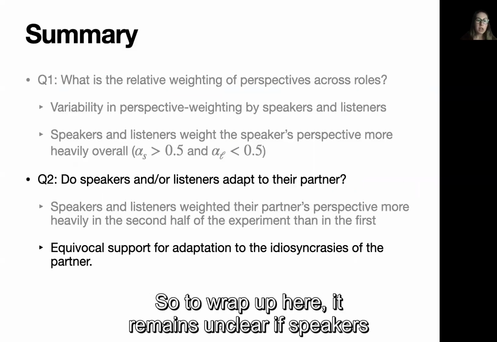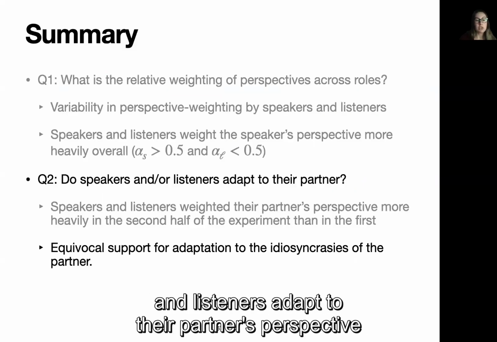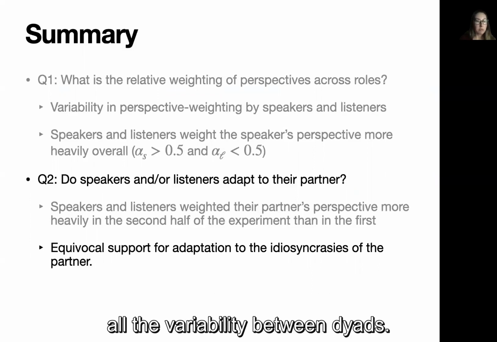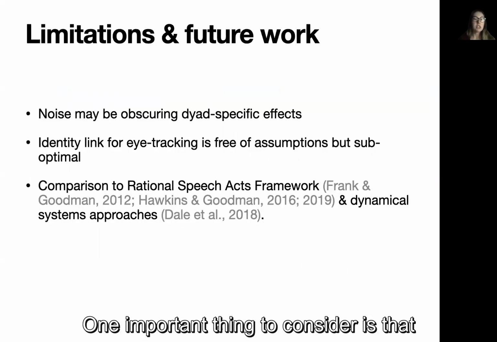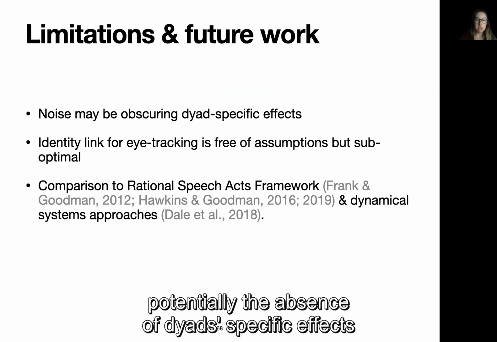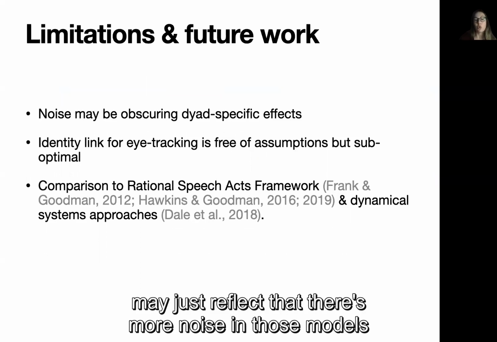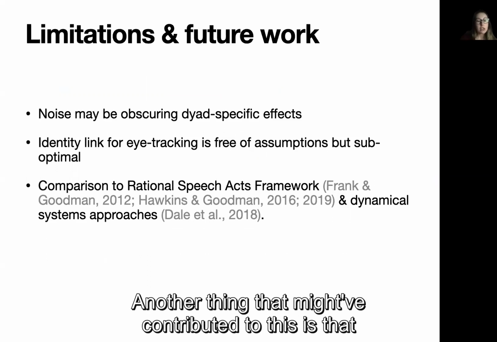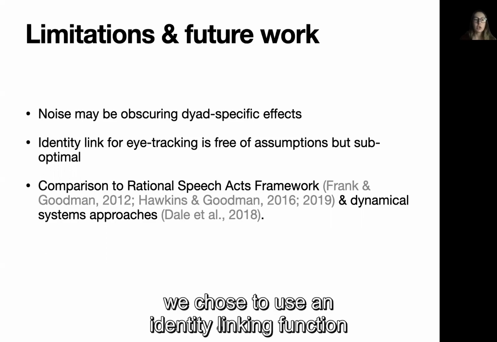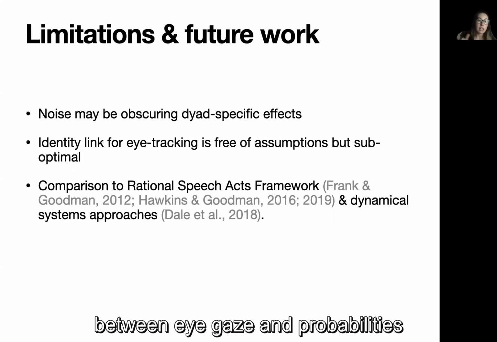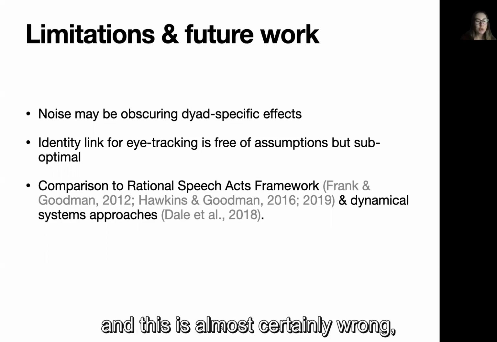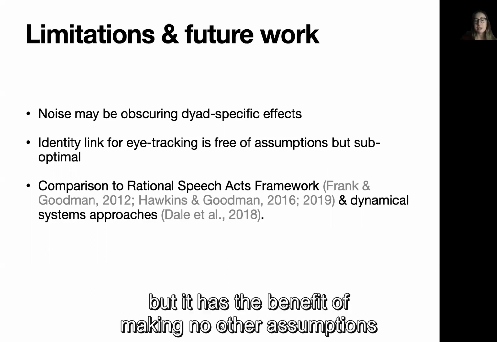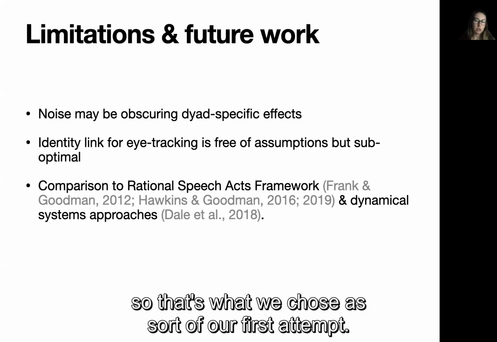So to wrap up here, it remains unclear if speakers and listeners adapt to their partner's perspective taking performance despite all the variability between dyads. One important thing to consider is that potentially the absence of dyad-specific effects may just reflect that there's more noise in those models because they include individual level data. Another thing that might have contributed to this is that we chose to use an identity linking function between eye gaze and probabilities. And this is almost certainly wrong, but it has the benefit of making no other assumptions. So that's what we chose as sort of a first attempt.